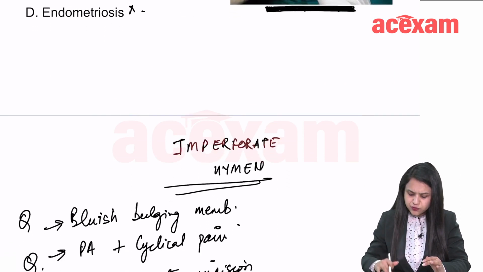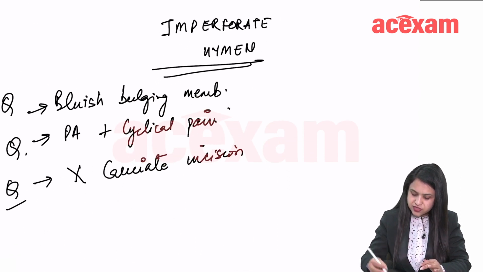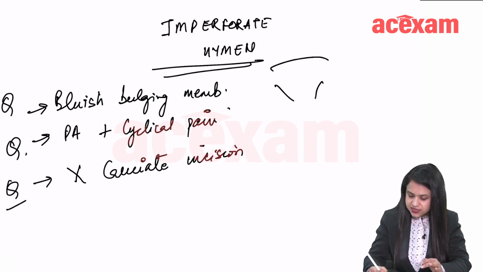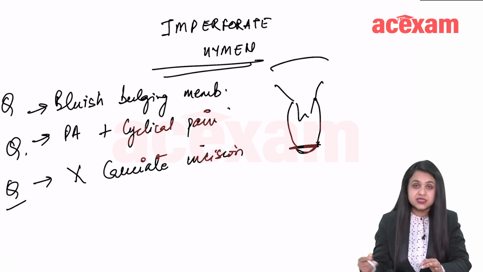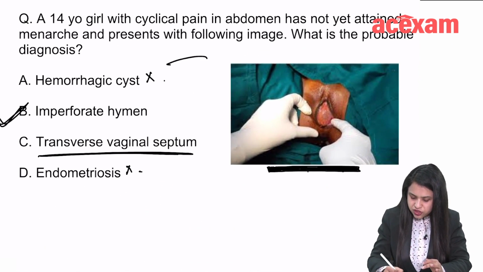For imperforate hymen, if this is the uterus, this is the cervix, and this is the vagina, this is the level of obstruction. There is a bulge which can be seen outside. But with the transverse vaginal septum, the level of obstruction is high, here above the vagina.